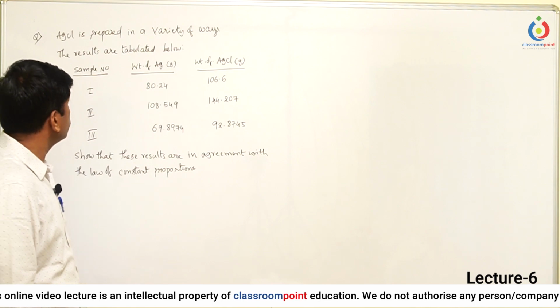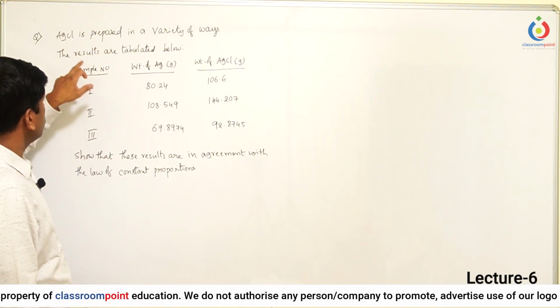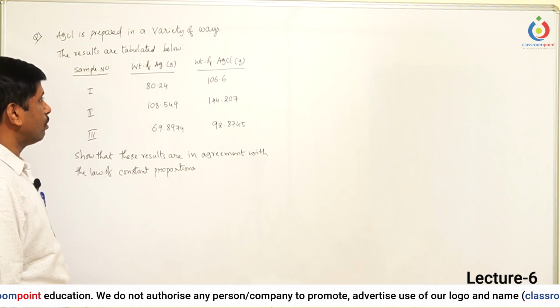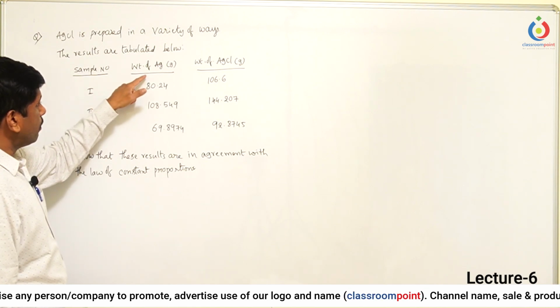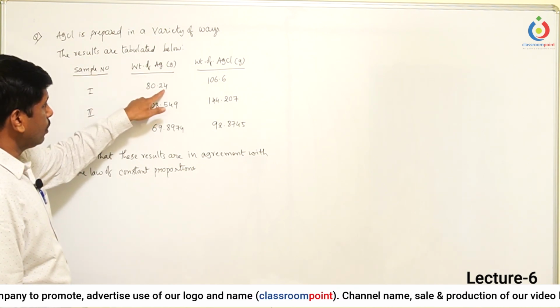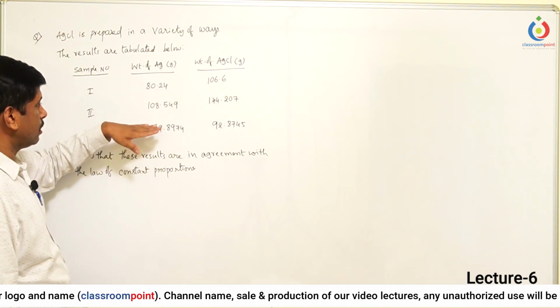In this question, AgCl is prepared in a variety of ways. The results are tabulated. They are given in the table. So different experiments are given. The mass of the silver is 80.24 in the first experiment, where the mass of the silver chloride is 106.6.